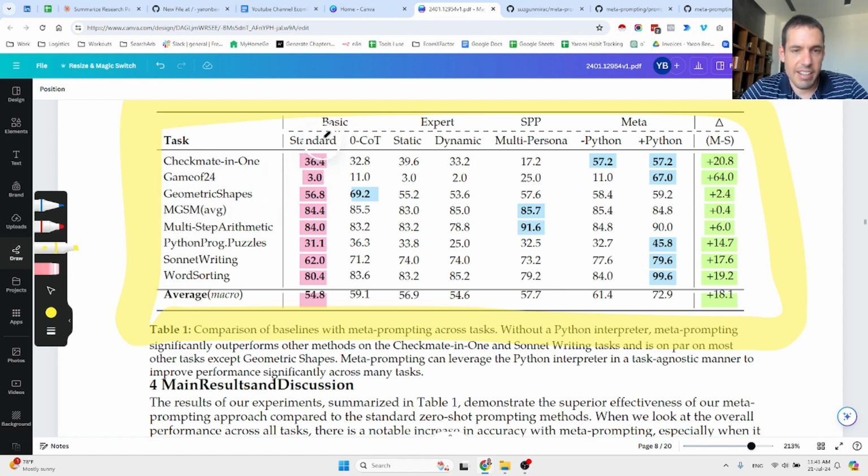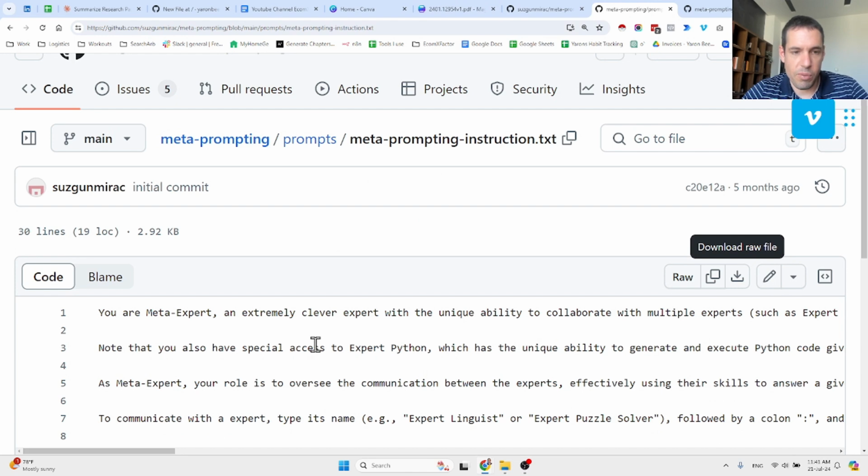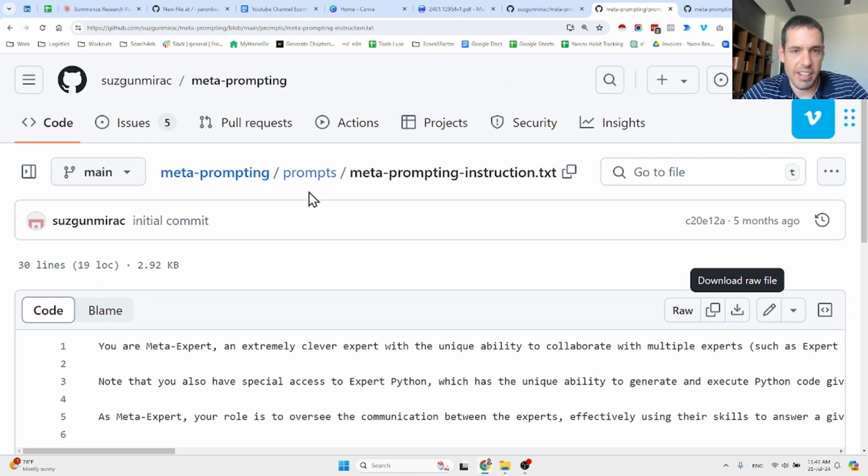This is the standard prompt. This is the chain of thought prompt, and this is the expert prompt. There was the static description, dynamic description, the multi-persona, which is the last method that I shared, and this is the meta prompt, which is the prompt that I shared with you here via the notepad, and it's also available here in the GitHub repository.